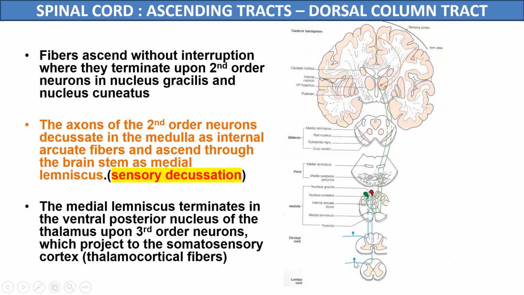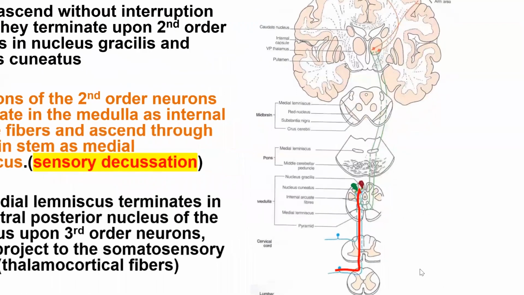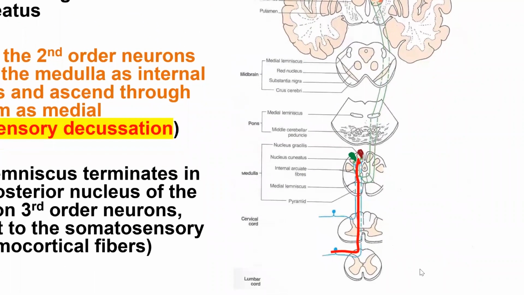Now the central processes of the unipolar neurons of these dorsal root ganglia will travel toward the spinal cord as we see in this red color, and these central processes will not relay in the spinal cord, but they will ascend in the posterior white column of the spinal cord as we see in this enlarged view. So these central processes have not relayed in the spinal cord, but they have ascended in the posterior white column of the spinal cord as the posterior column tract, which can be either fasciculus gracilis or fasciculus cuneatus.